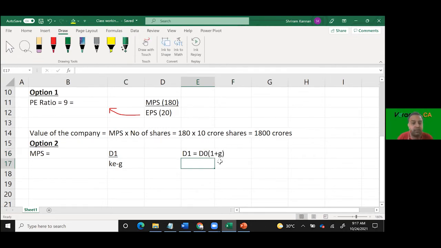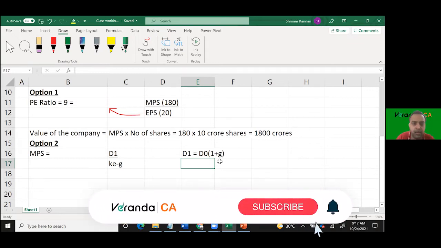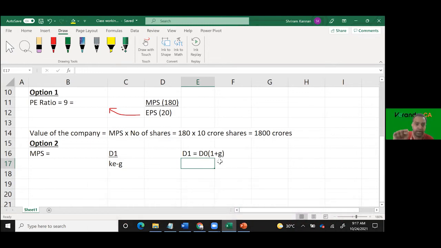G refers to growth, sir. Growth of what? Growth of earnings or growth of dividend, or both are the same? One second. G refers to the growth of what, dividend or earnings? Earnings, from which you pay dividend, correct? Yes, sir. So G is the rate at which earnings will grow, or the rate at which dividend will grow, or both mean the same? Earnings growth. G is the rate at which earnings will grow.